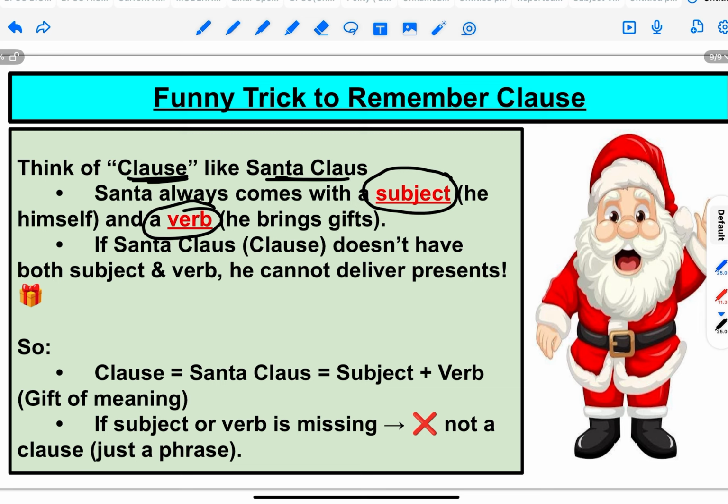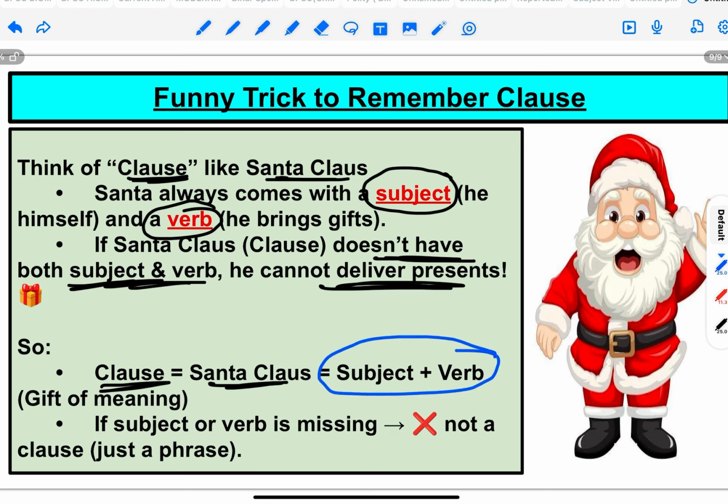So a clause is a group of words having a subject and a verb, subject and predicate. So if Santa Claus does not have both subject and verb, he cannot deliver his gift. So clause here means it will always have a subject and a verb. So if the subject or verb is missing, then that cannot be called a clause. You may call it a phrase. So I hope you have understood what a clause is, what a phrase is, what a sentence is. Thank you.